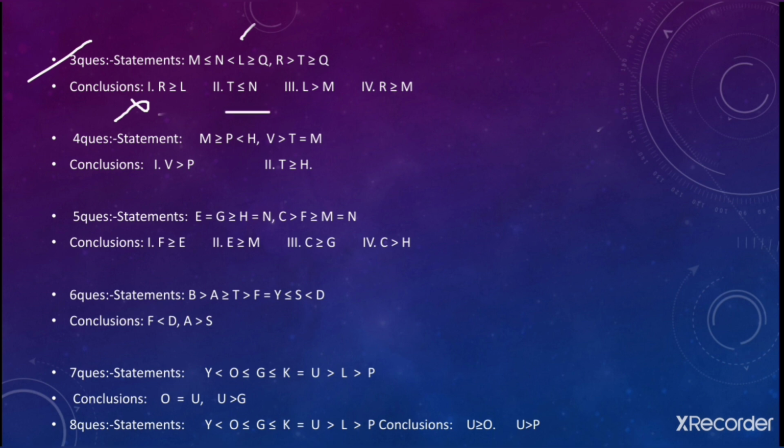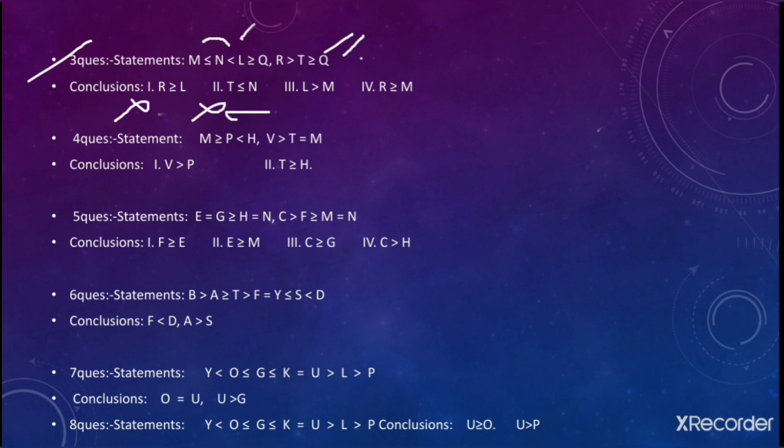Fine. Next is the second one, N greater than is equal to T, because you need to move forward from N to T, not from T to N. Fine. You can see you can move from N to M. Fine. But we do not have M within this split statement which can connect to T. Fine. अगर कनेक्ट नहीं हो रहा है, सिम्बल्स मिल नहीं रहे हैं, मर्ज नहीं हो रहे और पाथ नहीं बना रहे, तो इट मीन्स क्या हो जाएगा, फॉल्स हो जाएगा.